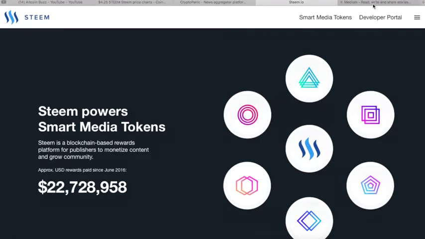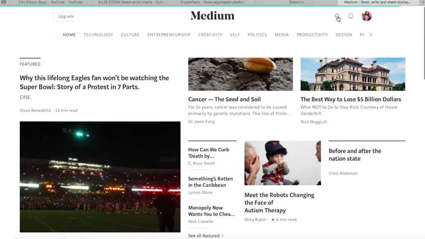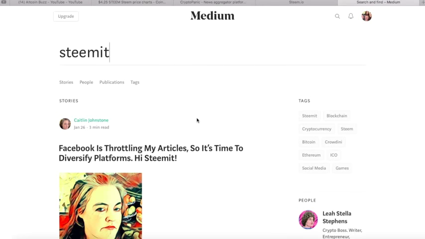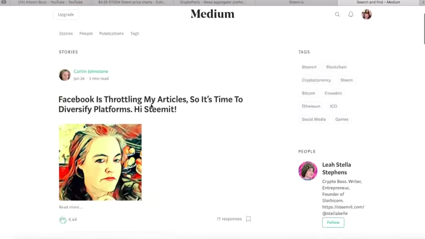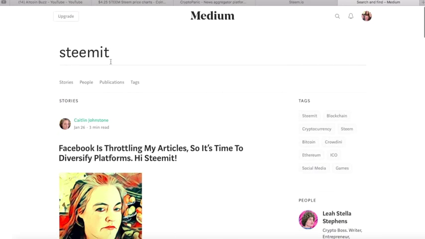So the other thing that I would like to do during this time, when you're researching what's happening in social media, go to medium.com and type in the one that you're looking at. So I'm going to type in Steem right here, Steemit, and I want to find out, are there stories right now on this tag? I got the Steemit tag right here, and I want to find out if there's current stuff going on. Are there people writing about it? Are there people involved in it? And yes, there's a lot of current stuff going on Steemit.